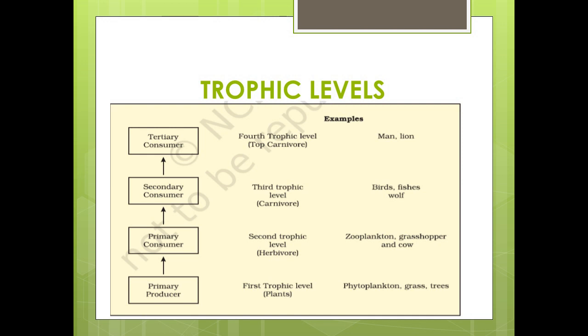Let us look at the trophic levels. Based on the source of nutrition, organisms occupy a specific place in the food chain, which is called the trophic level. Producers belong to the first trophic level. Herbivores, also called primary consumers, belong to the second trophic level. Carnivores, or secondary consumers, belong to the third. Carnivores can occupy the third to fourth or fifth trophic levels, forming tertiary consumers and quaternary consumers respectively. The final trophic level is occupied by decomposers.